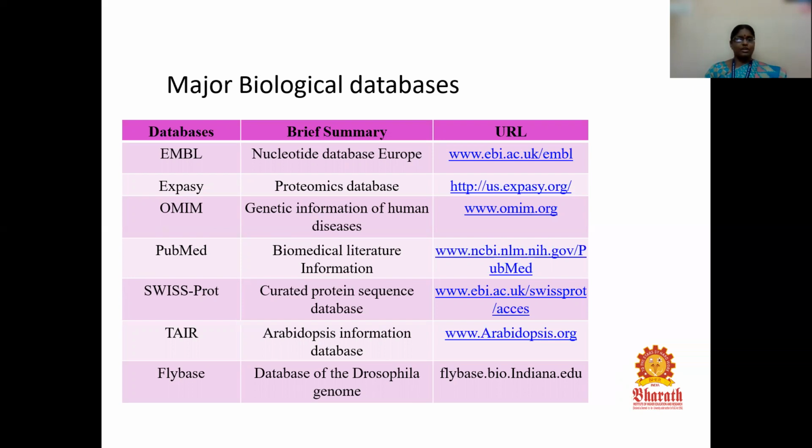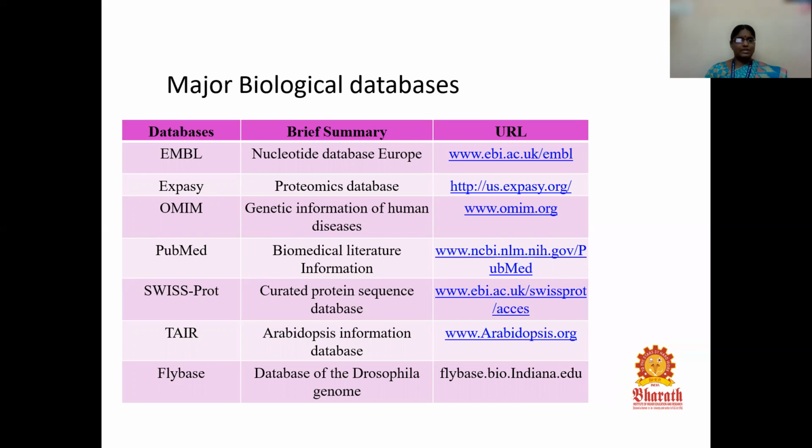And the next one is SwissProt, which is called the curated protein sequence database, and the URL is www.ebi.ac.uk/swissprot/access. And the next one is TAIR, which is used to identify the Arabidopsis information database. It is otherwise called the plant information database also. And the URL is